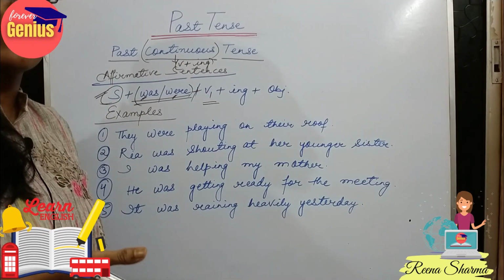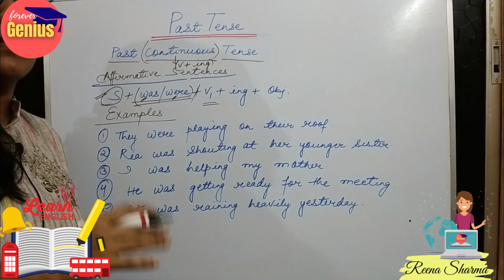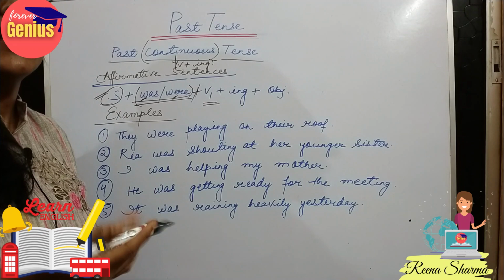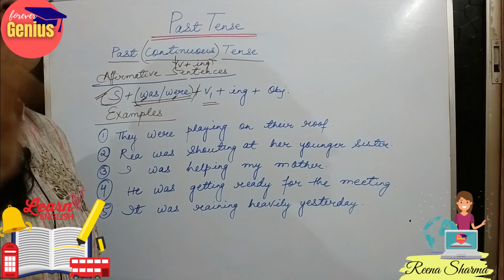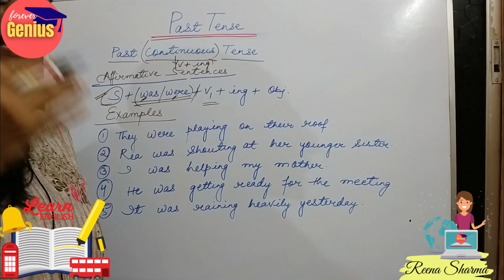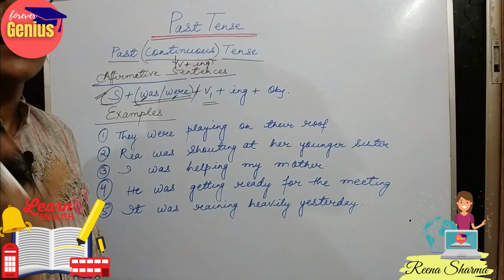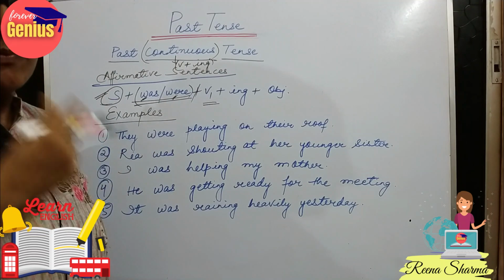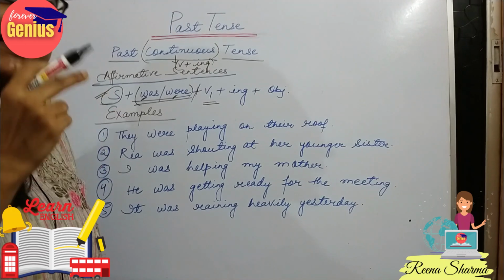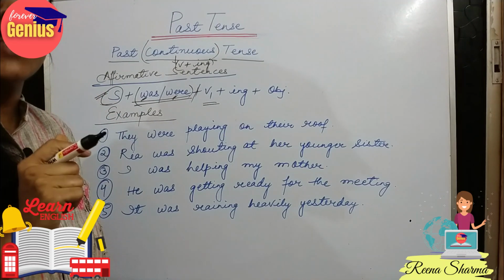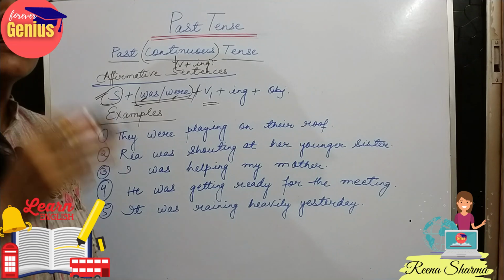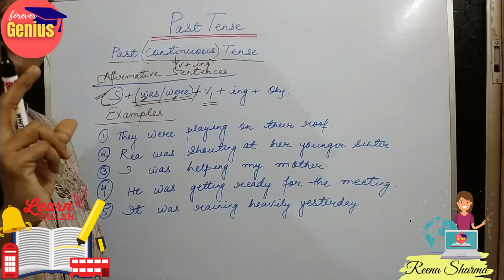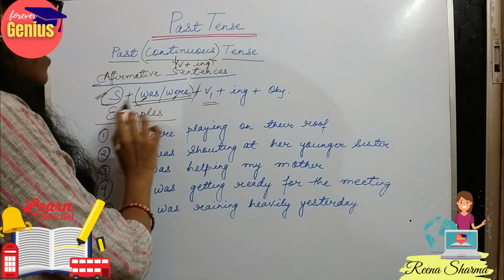In order to clear the concept, we can take an example. Just before 1 hour, what were you doing? If it is morning time, someone can say, I was eating my breakfast. If you observe the sentence carefully, you can see that I is singular, so we are using the form was. Then we are using the verb eat with ing, and breakfast is our object. So if you remember and think, we can state that this is the format.